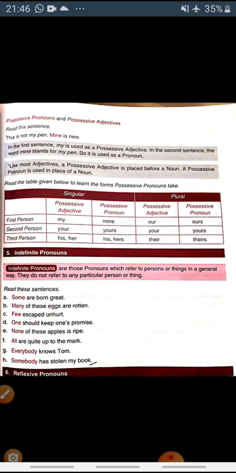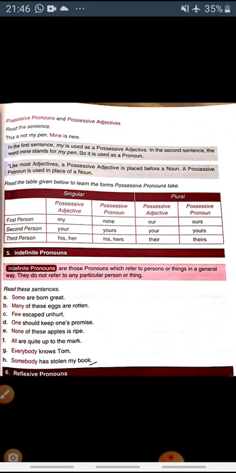The words used for indefinite pronouns are some, many, few, one, none, all, everybody, somebody. They do not refer to a particular person or thing. We talk about a person or thing in a general form.